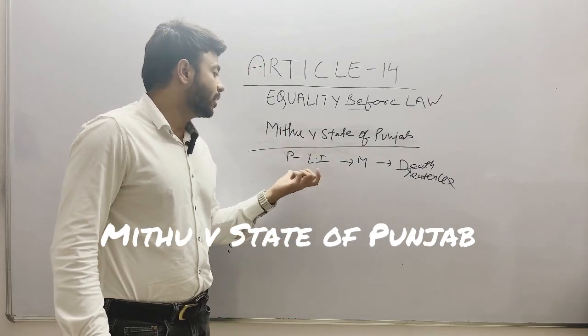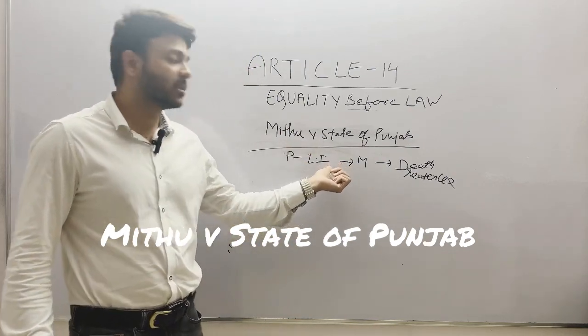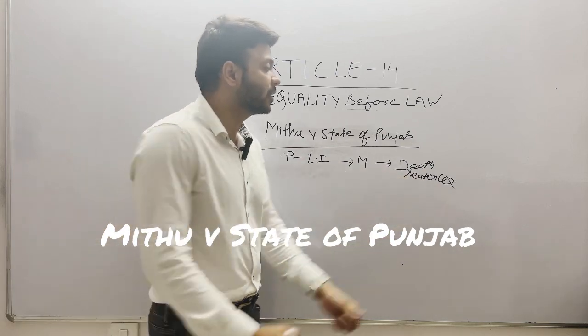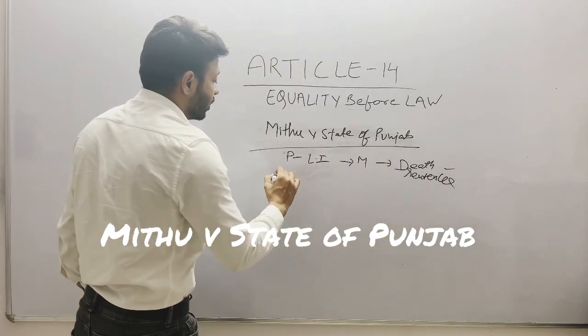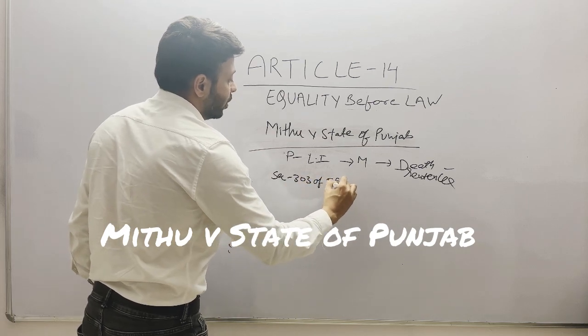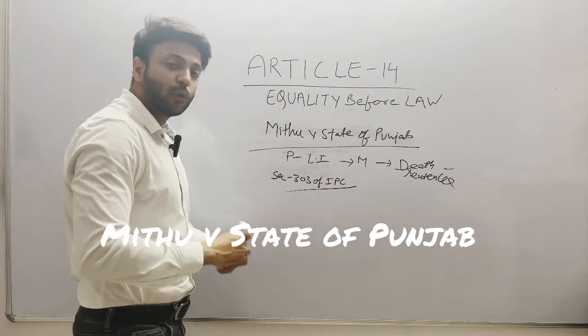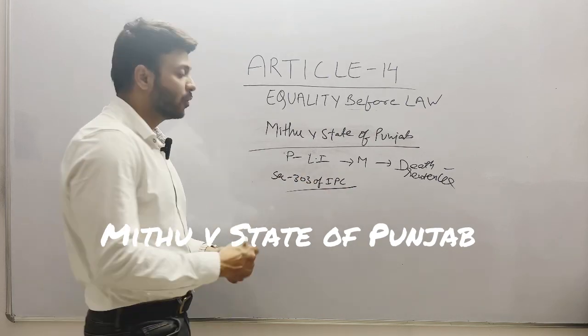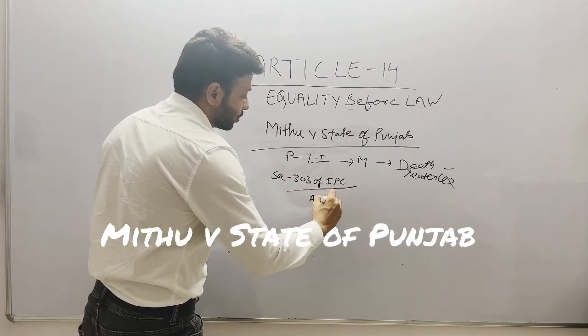But this law made it that definitely the death sentence will be provided under section 303 of IPC. The court found that this law is violative of Article 14.